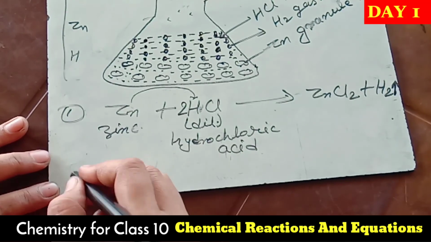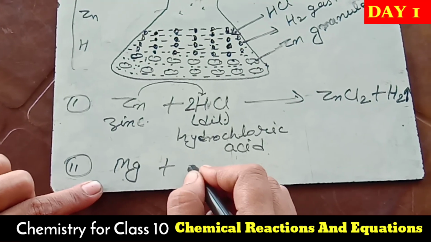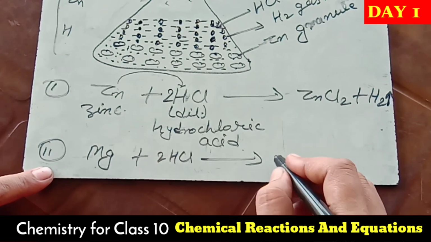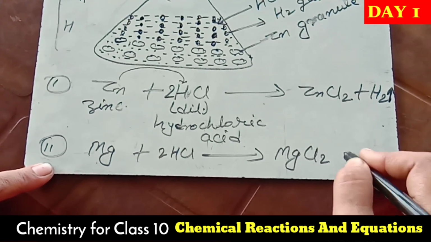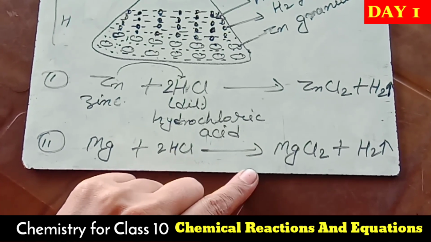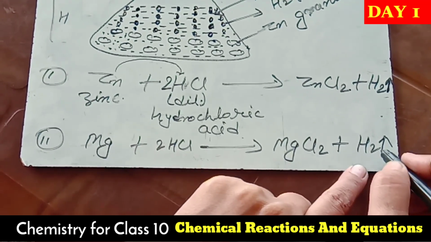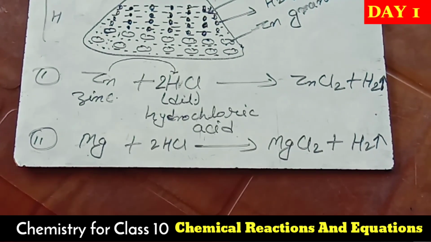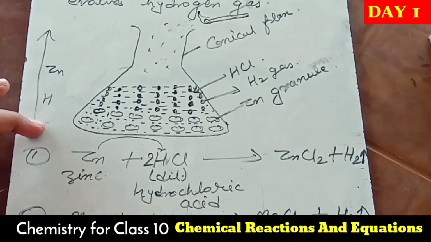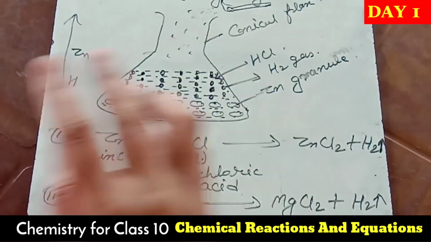Now take the second example. Take magnesium metal and again take dilute hydrochloric acid. Then what happens? Magnesium forms magnesium chloride and again evolution of hydrogen gas. Again magnesium displaces the hydrogen, forms magnesium chloride and evolves hydrogen gas. I think it's clear to everyone. So in these two examples I have given the evolution of hydrogen gas. Let's see some more examples of different gases also.